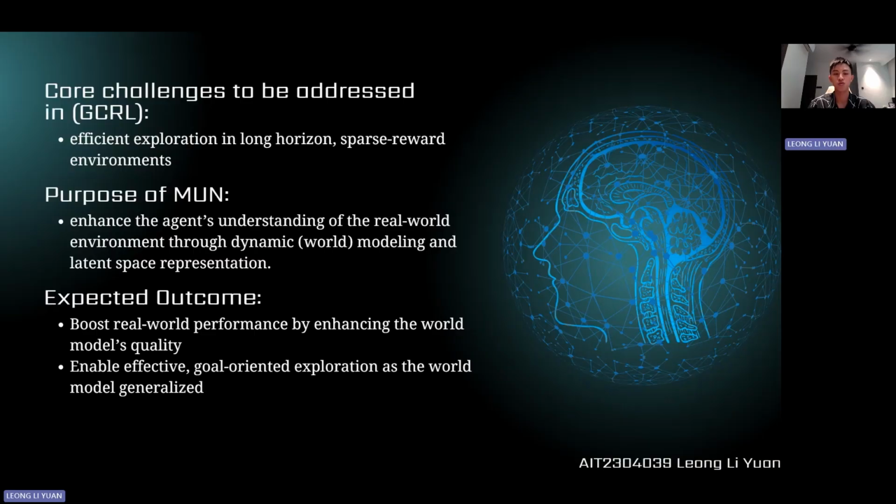So the core challenge to be addressed in goal-conditioned reinforcement learning is efficient exploration in long horizon, sparse reward environments. And the purpose of this algorithm is to enhance the agent's understanding of the real world environment through dynamic or world modeling and latent space representation. And the expected outcome is to boost real world performance by enhancing the world model's quality. Enabling effective goal-oriented exploration as the world model generalizes is also an outcome.